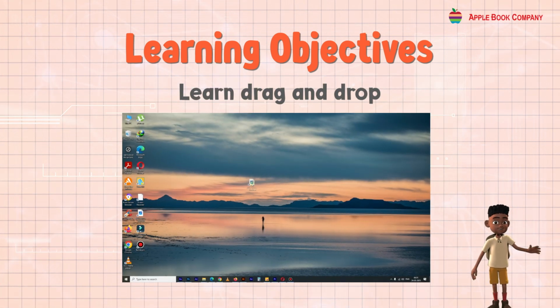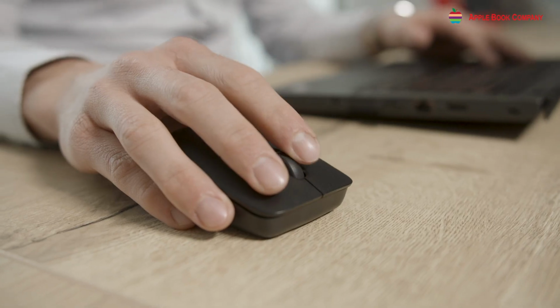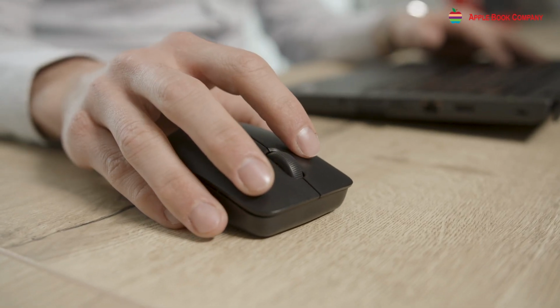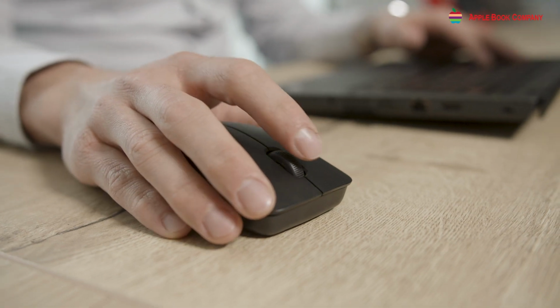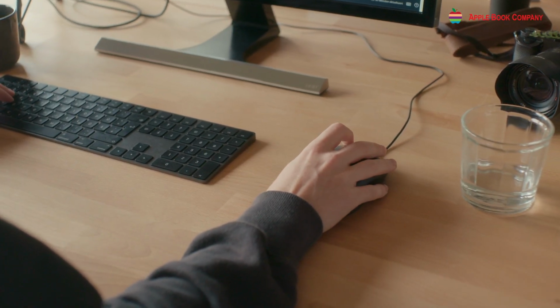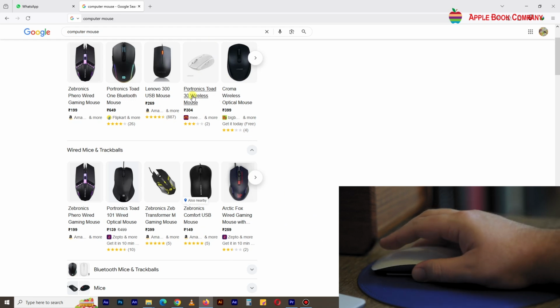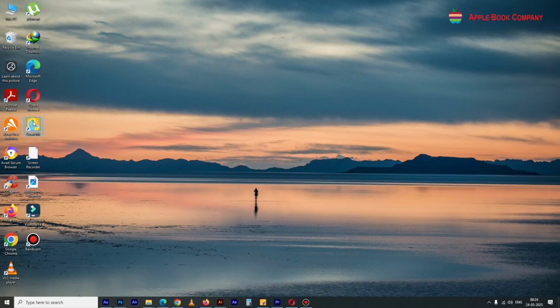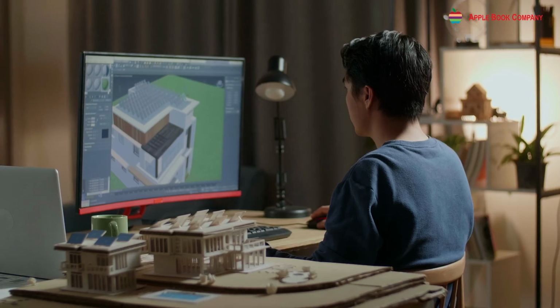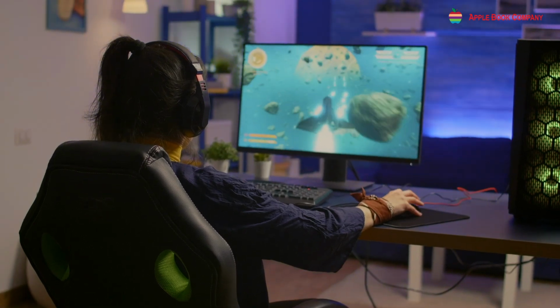Learn drag and drop. A mouse is a small input device that helps us give instructions to the computer. We move the mouse on a flat surface and the pointer on the computer screen moves in the same way. This helps us select and open files, draw pictures and play games on the computer.